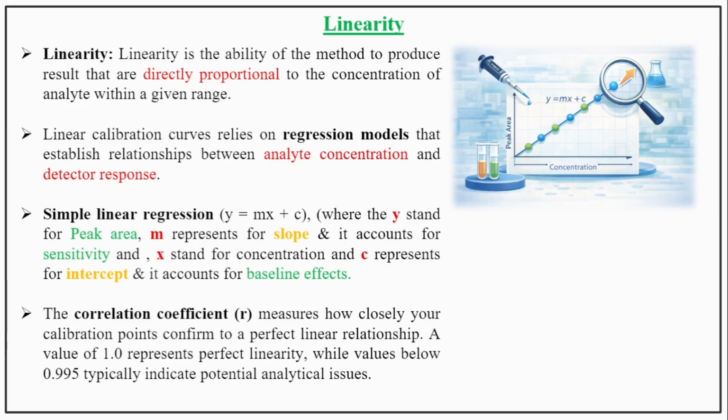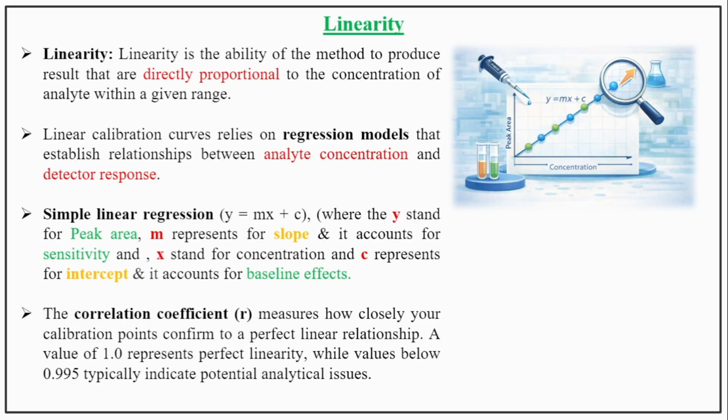Let's check what is linearity. Linearity is the ability of a method to produce results that are directly proportional to the concentration of analyte within a given range. A linear calibration curve relies on regression models that establish the relationship between the analyte concentration and detector response.